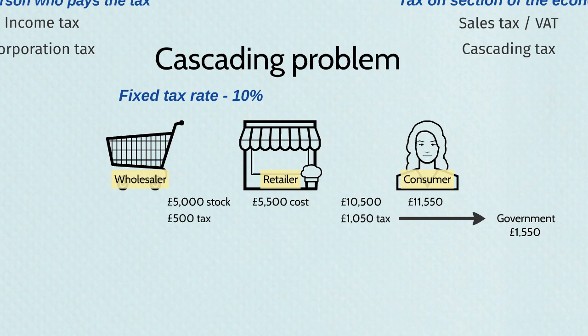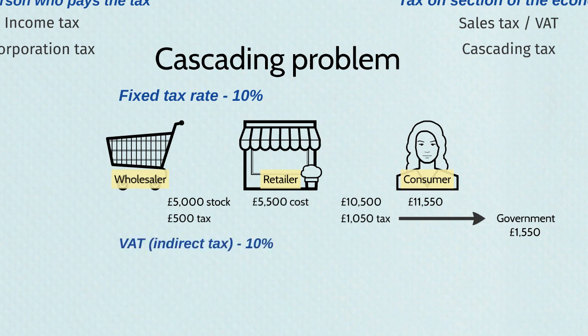Okay, now some countries have attempted to overcome the cascading problem by introducing a kind of sales tax known as value added tax, or VAT. The idea of that sort of tax is that tax is only charged on the value added at each stage, and so you'd have a wholesaler and a retailer able to claim back tax that they've paid on purchases, because they only have to pay tax on the value that is added, not the whole amount of the purchase. And we'll see how that works in an example and how VAT overcomes this cascading problem.